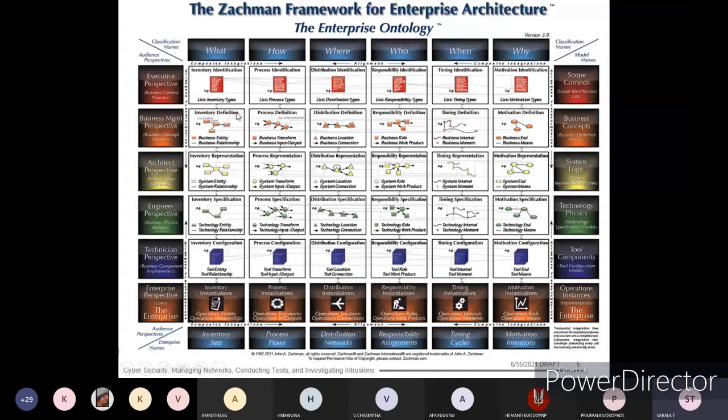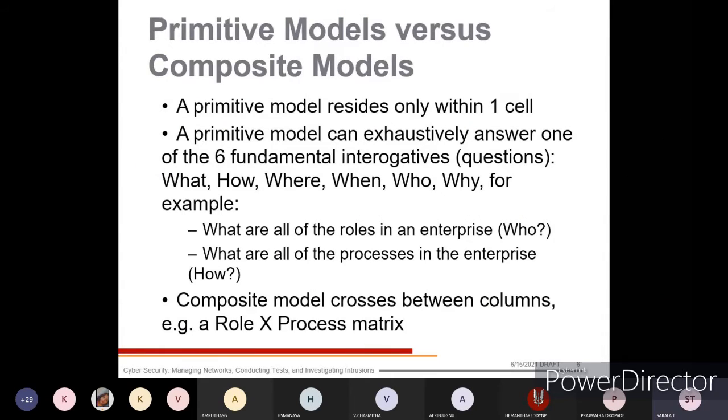In this one block, you can take it as one primitive model. Each and every primitive model will get one of these queries: what, how, where, when, who, and why. For example, what are all the roles of the enterprise, and what are all the processes in the enterprise, how we are going to do with respect to process, and roles come under who is taking the responsibility. That's why who and how come into place.